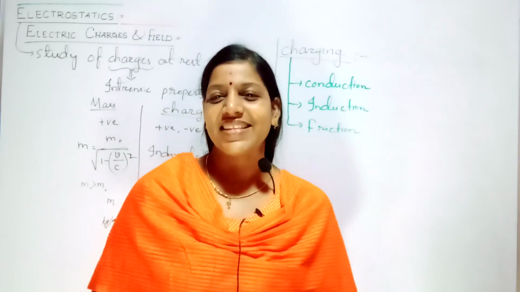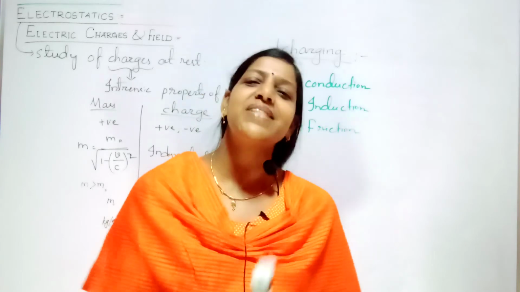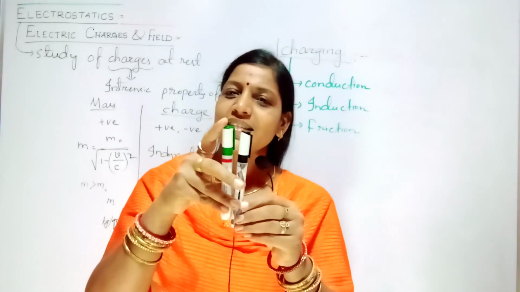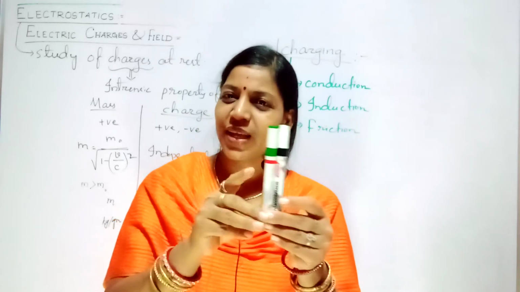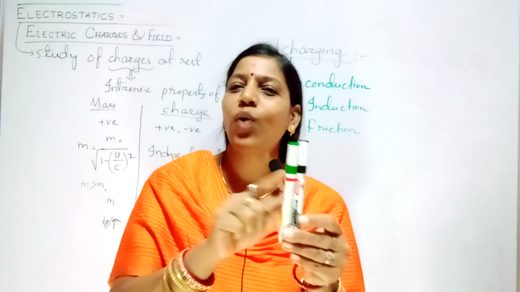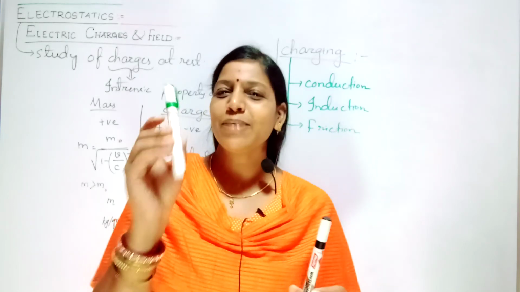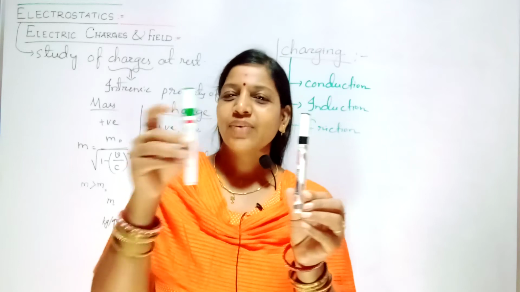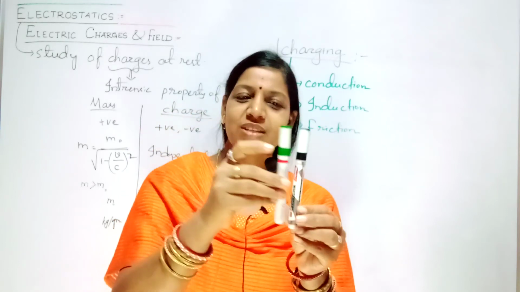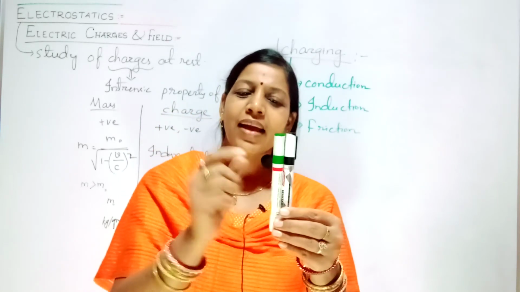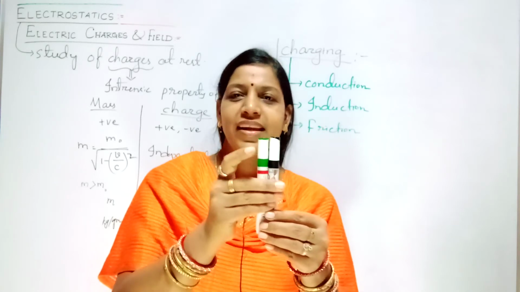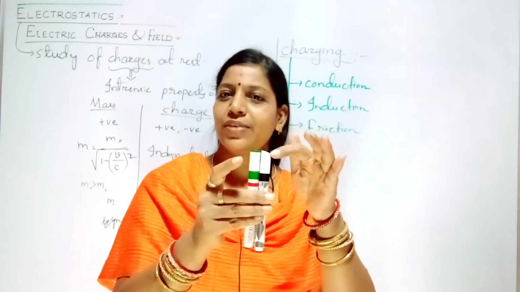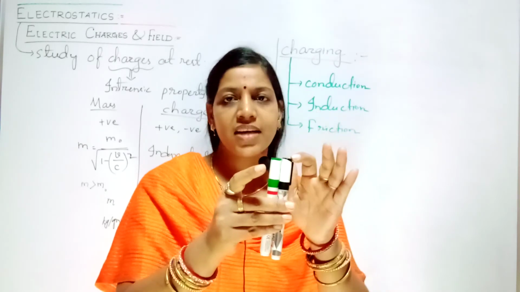Now the question arises, in what way will the charge be distributed? How much charge here? Once it is coming in contact with this body, the charges will be equally divided. For example, imagine 2 coulomb of charge is there in this body and this body is neutral. When you bring the charged body in contact with the neutral body, the charge is transferred from the charged body to the uncharged body.